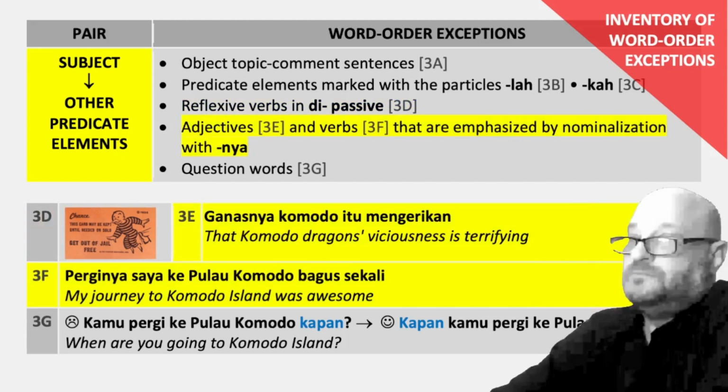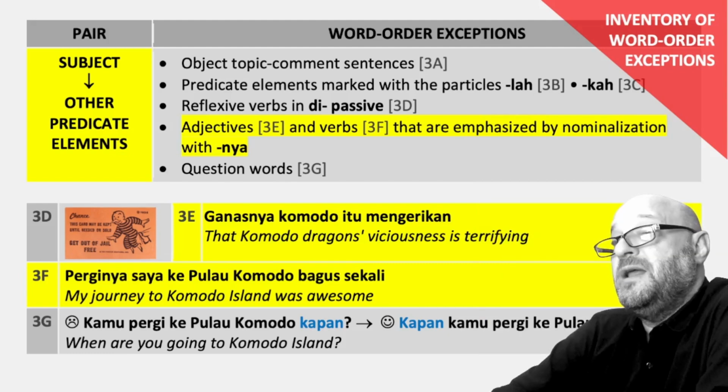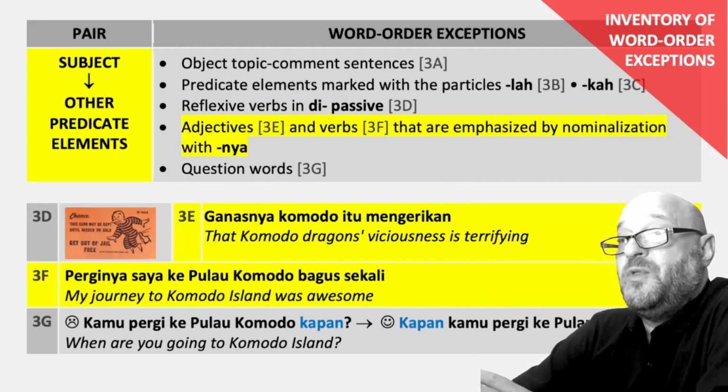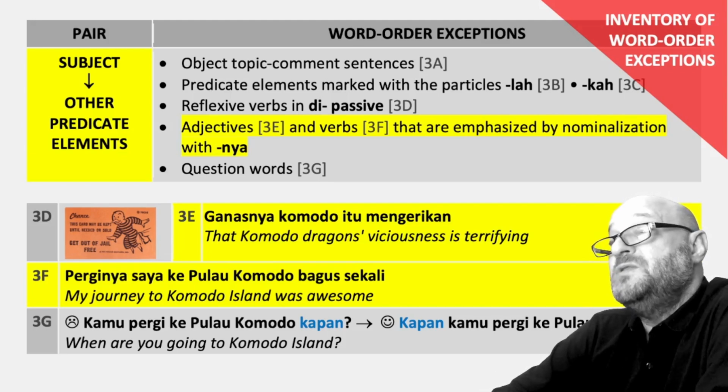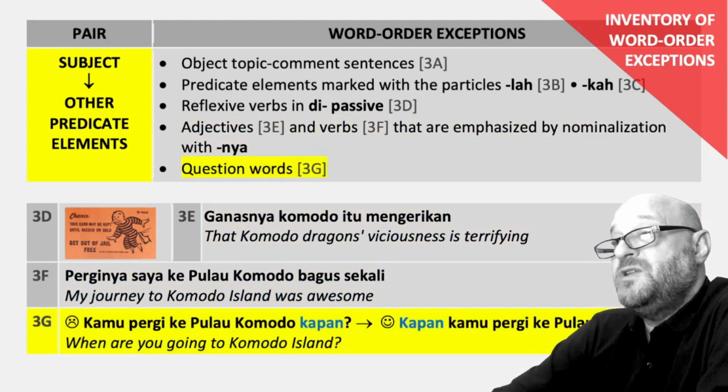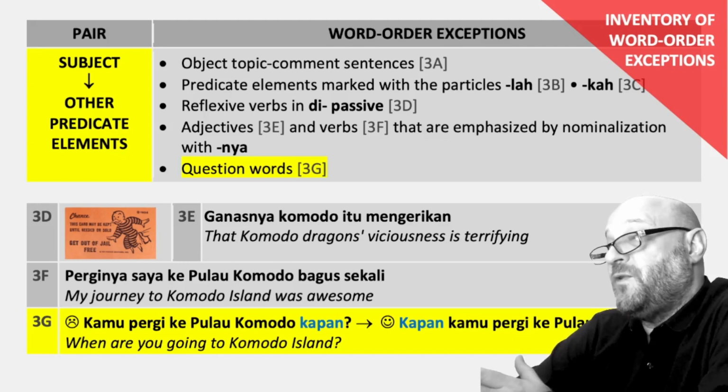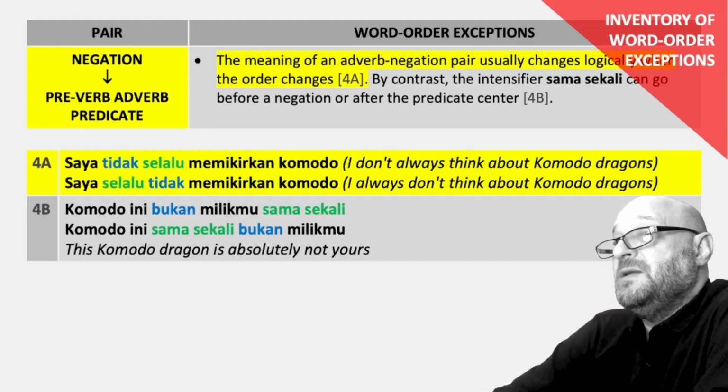Adjectives and verbs that are emphasized by nominalization with nya. Example 3e, ganasnya komodo itu menyeramkan. That Komodo dragon's viciousness is terrifying. Example 3f, perginya saya ke Pulau Komodo. Bagus sekali. My journey to Komodo Island was awesome. Question words. Example 3g, kamu pergi ke Pulau Komodo kapan? Kapan kamu pergi ke Pulau Komodo is preferred. When are you going to Komodo Island?